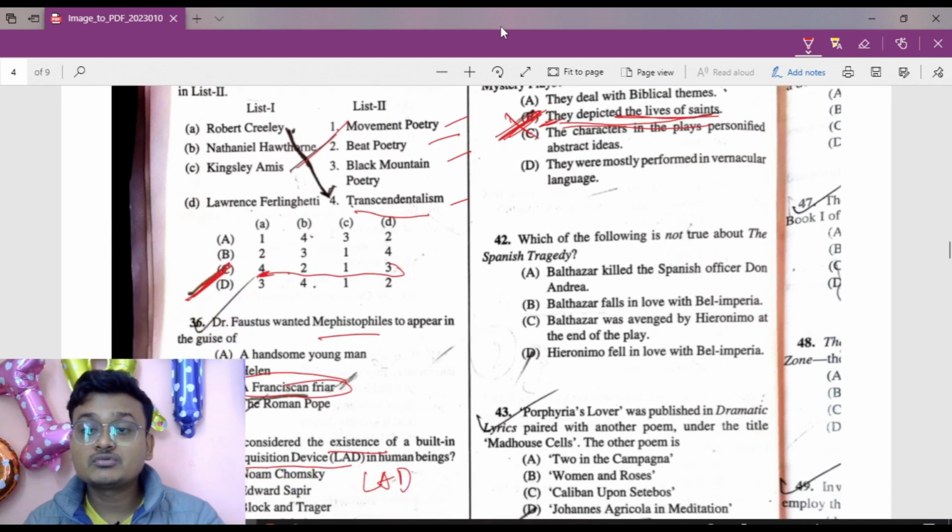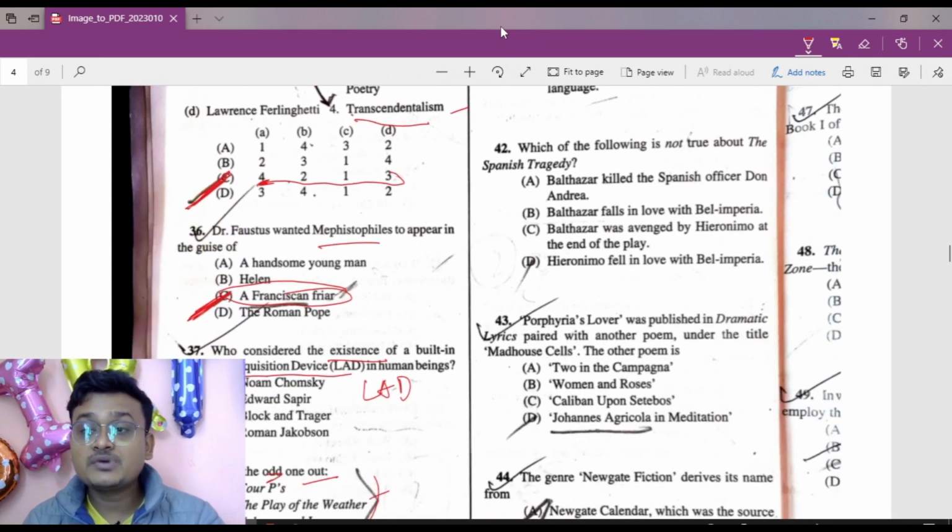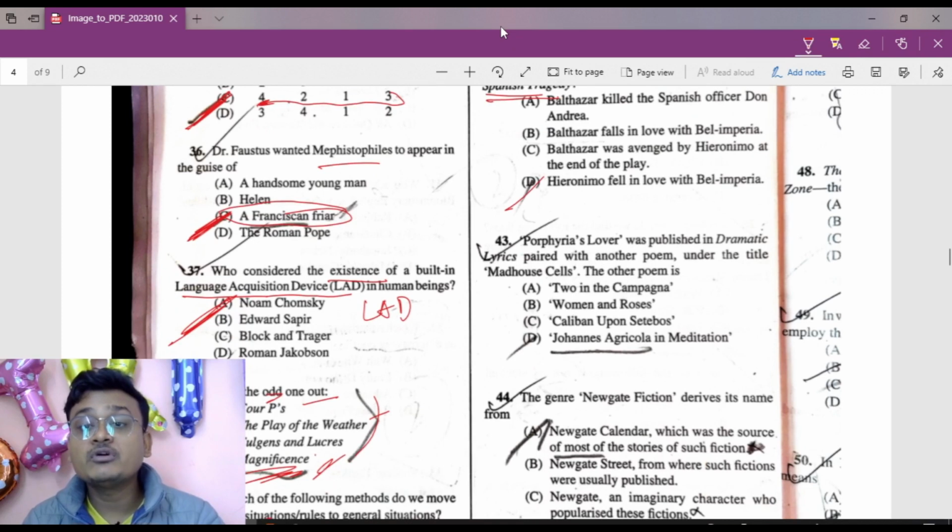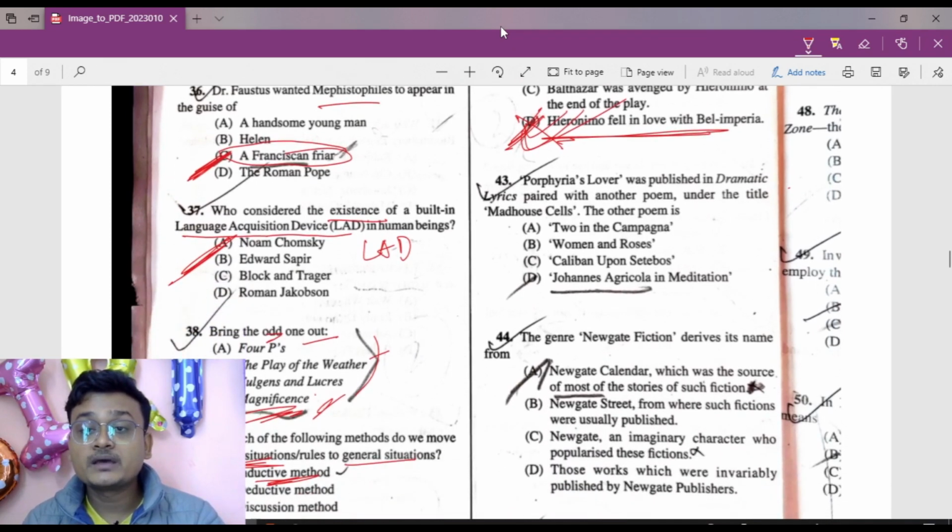Okay. Now move to question number 42. Here, which of the following is not true about The Spanish Tragedy? Spanish Tragedy का जो सही कौन ऑप्शन नहीं है, that is Hieronymo fell in love with Bel-imperia. He never fell in love with Bel-imperia. So here this is the right answer. So D is the right answer of question number 42.